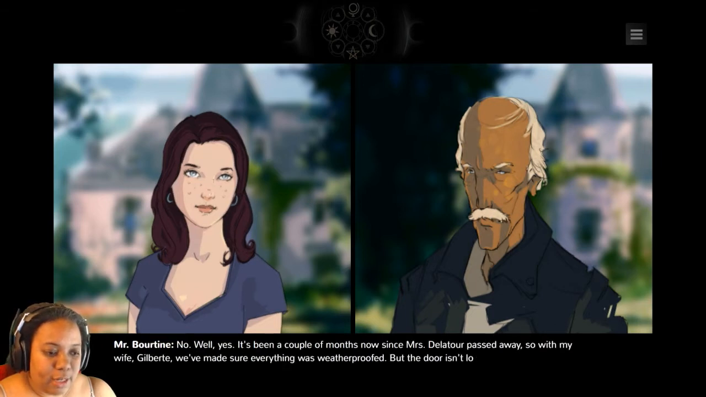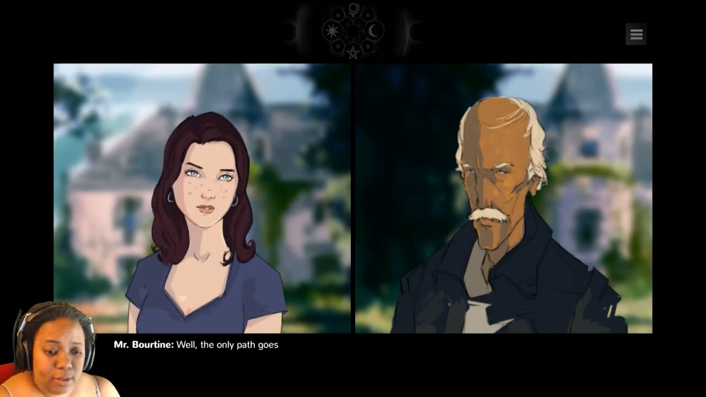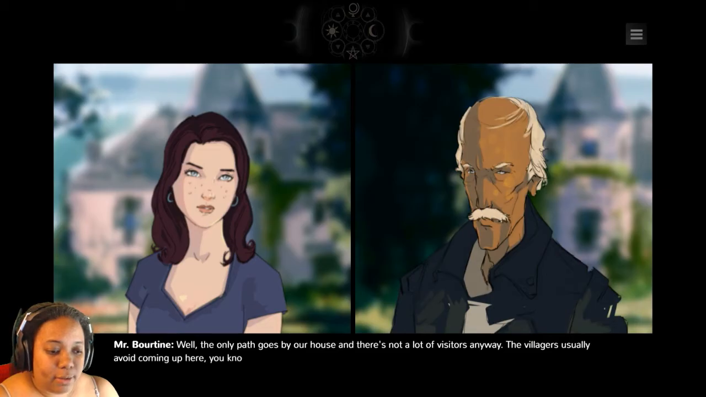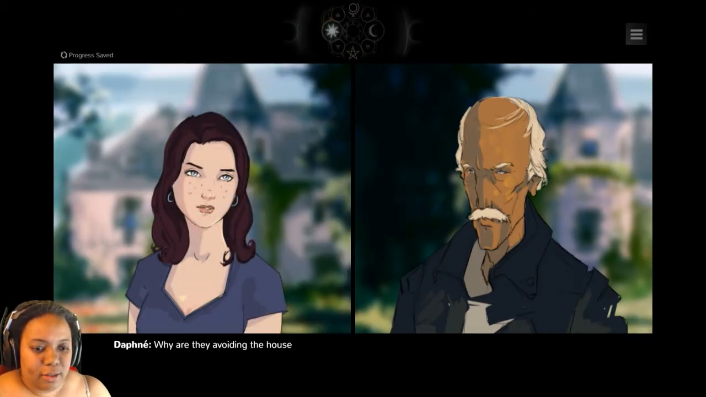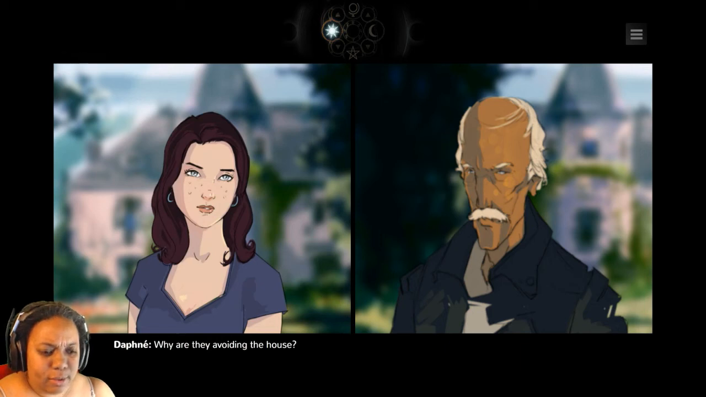It's been a couple months now since Miss Delator passed away, so I'm with my wife, Gilberte. We made sure everything was weatherproof, but the door isn't locked. The only path goes by our house, and there was not a lot of visitors anyway. The villagers usually avoid coming up here, you know. Why? Why are they avoiding the house?